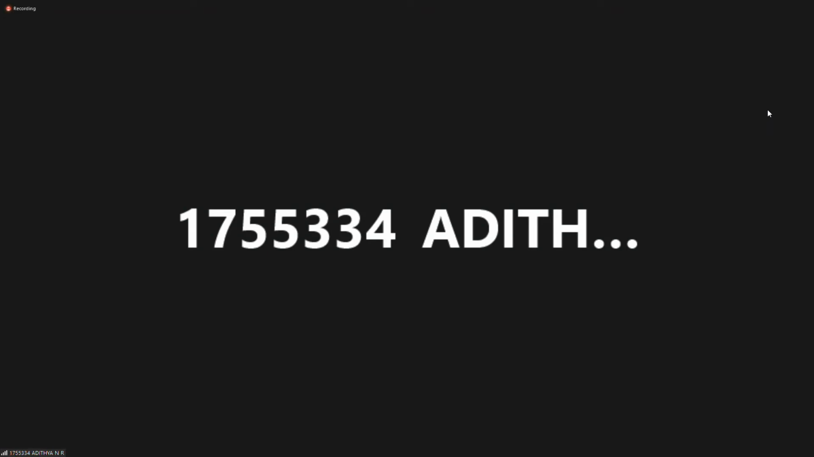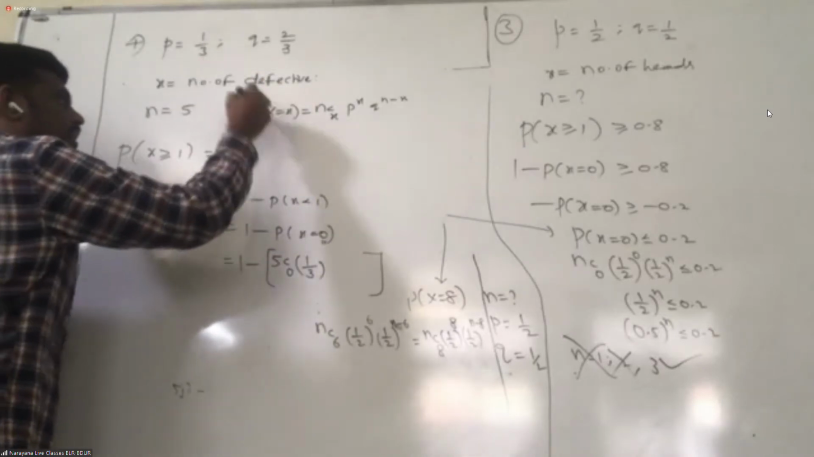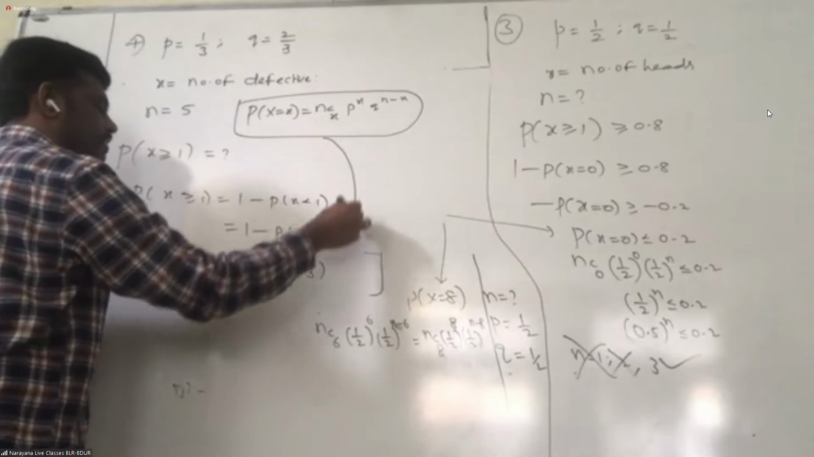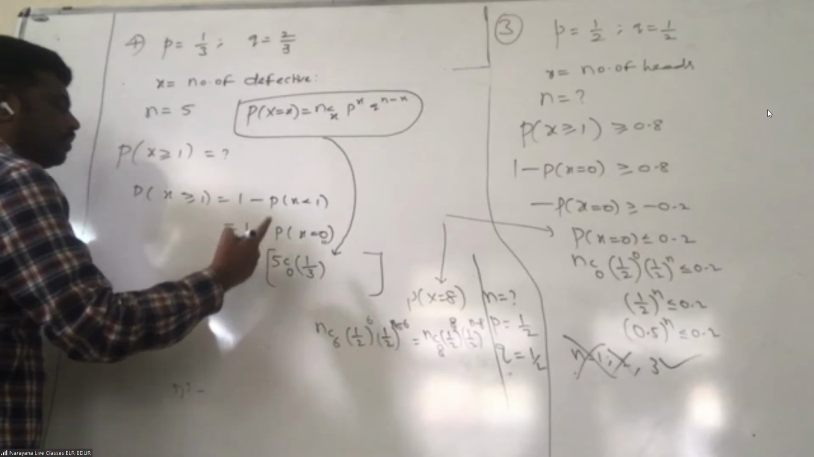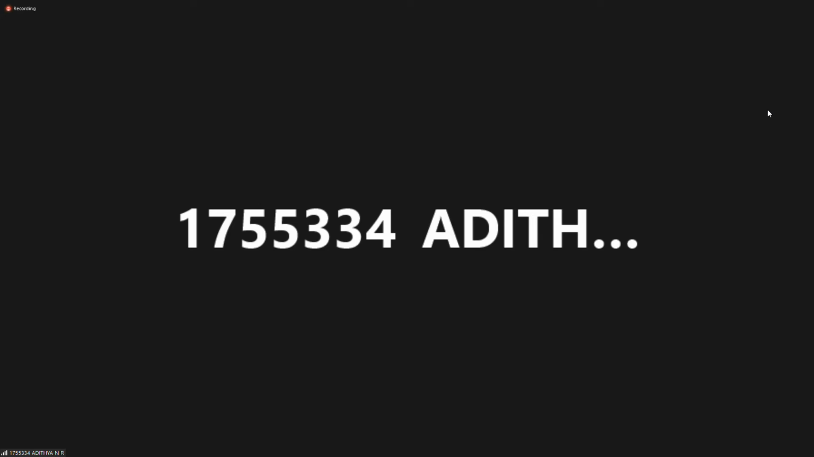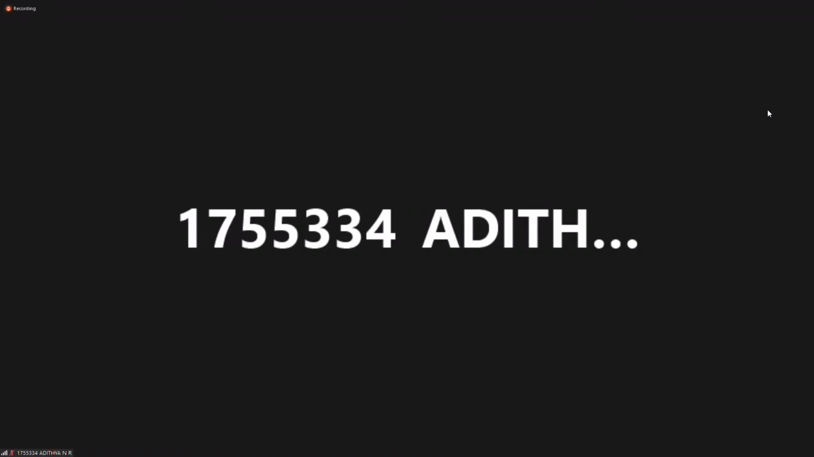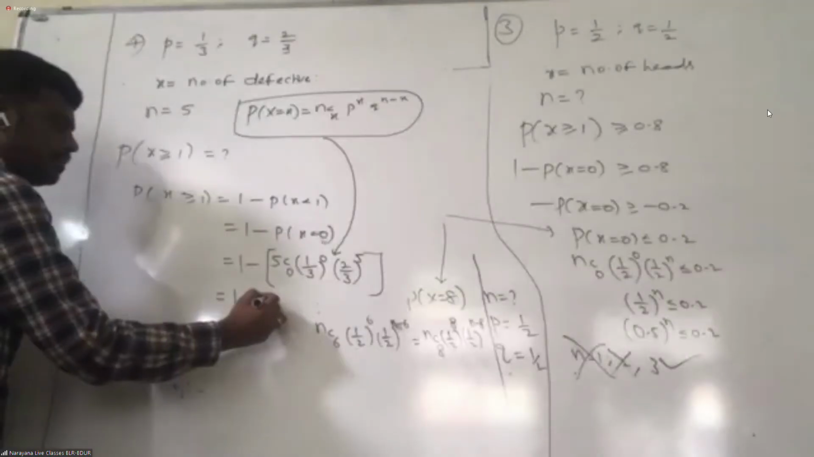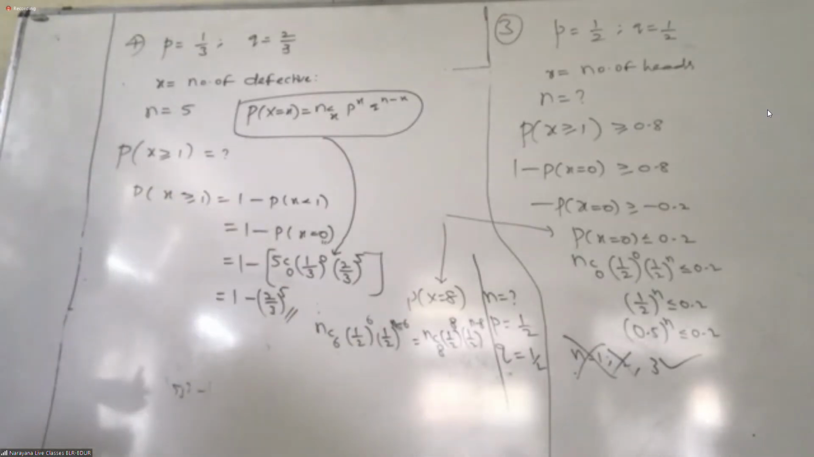Then P of 0. You know P is what, right here. Do you understand where I'm substituting? Can you see the screen or not? Yes, sir. P is 1 by 3, so p to the power x, what is x? 0. Q is 2 by 3, to the power 5 minus 0, that is 5. The answer is 1 minus this: 1 and 2 by 3 whole power 5. Take the powers, 32 by 243, then the LCM.